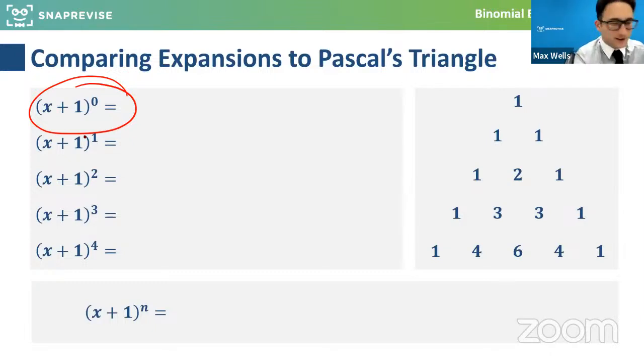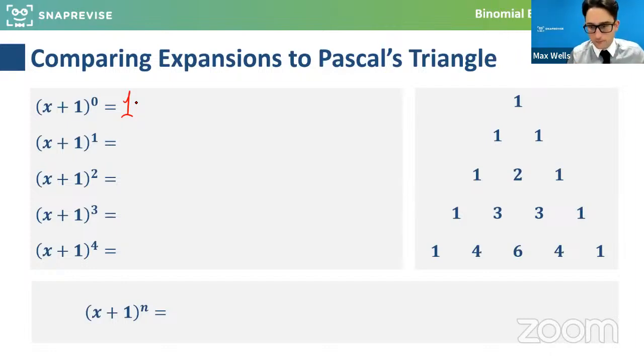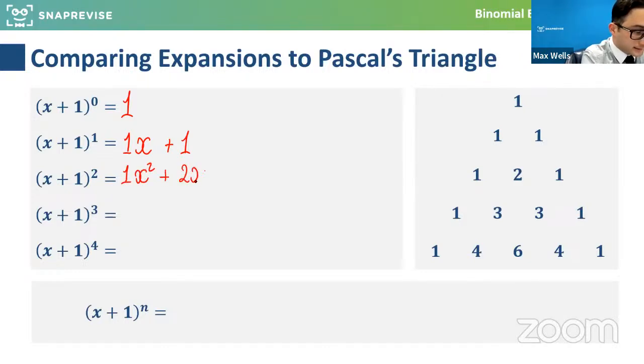Well done, excellent guys, superb. Thanks for the answers. Anything to the 0 is 1. Okay, brilliant. Now, if I have x plus 1 to the power of 1, that is just x plus 1, or in other words, 1x plus 1. Now here, if I have x plus 1 squared, that's a sneaky double bracket. That comes out as 1x squared plus 2x, because there are more of those middle terms to tidy up, plus 1.